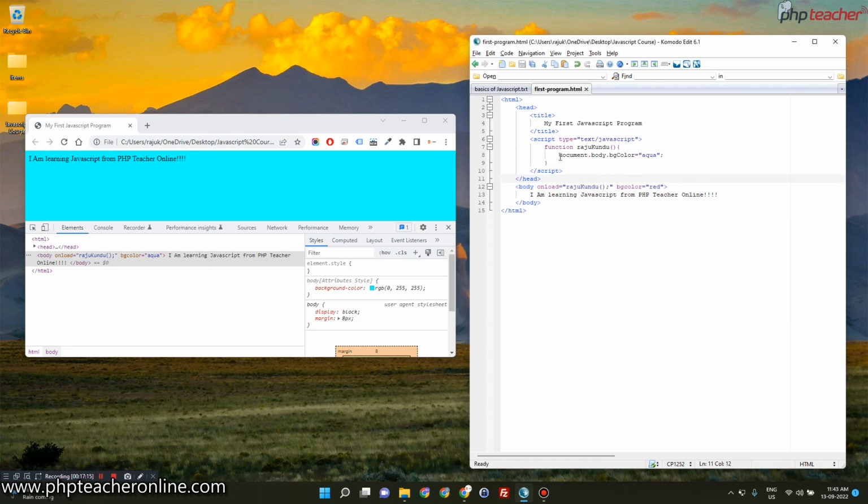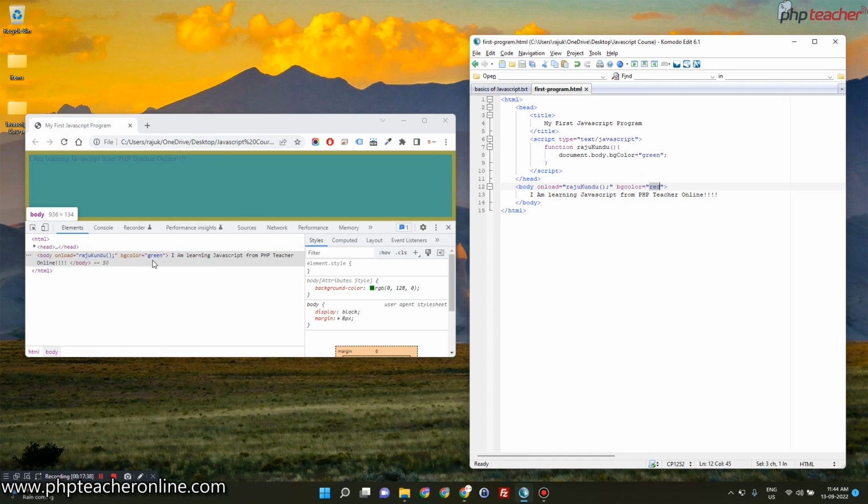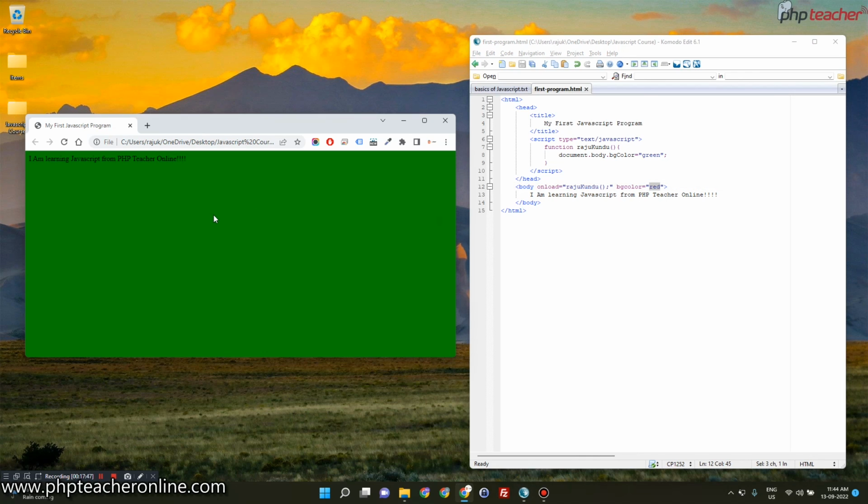This is a program that I have written to change the color to aqua from red, or from white, or from any color. If I want to change it to green now, I can make it green. So save it and then refresh it over here and you can see it is green. See, the color has been changed. Where has the color been changed? Not in your file. In your file it is red, but the color has been changed inside your browser. The content is coming from your RAM or random access memory, and there it has made the change. So this is the way JavaScript works, and this is why it is called a client-side programming language, or event-driven programming language, or scripting language also you can say.